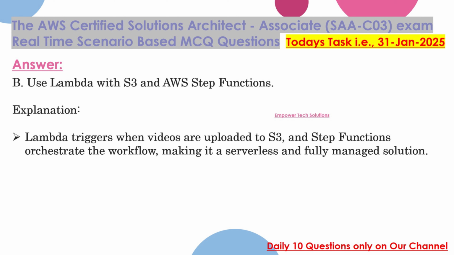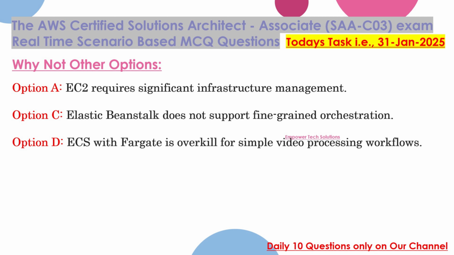Explanation: Lambda triggers when videos are uploaded to S3, and Step Functions orchestrate the workflow, making it a serverless and fully managed solution. Why not other options? Option A: EC2 requires significant infrastructure management. Option C: Elastic Beanstalk does not support fine-grained orchestration. Option D: ECS with Fargate is overkill for simple video processing workflows.